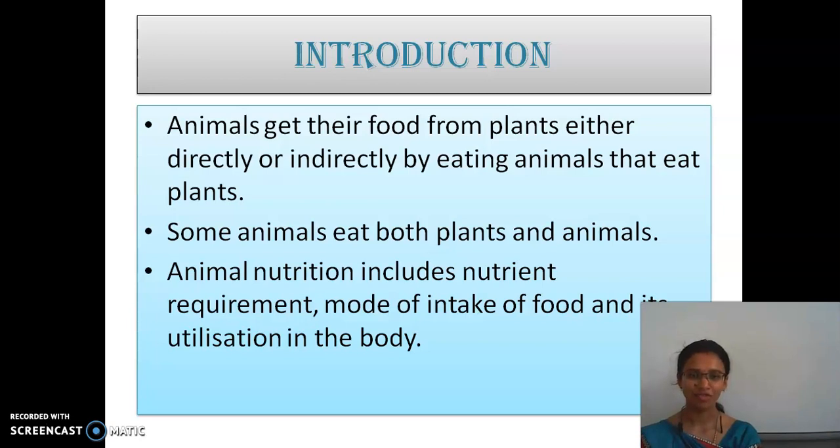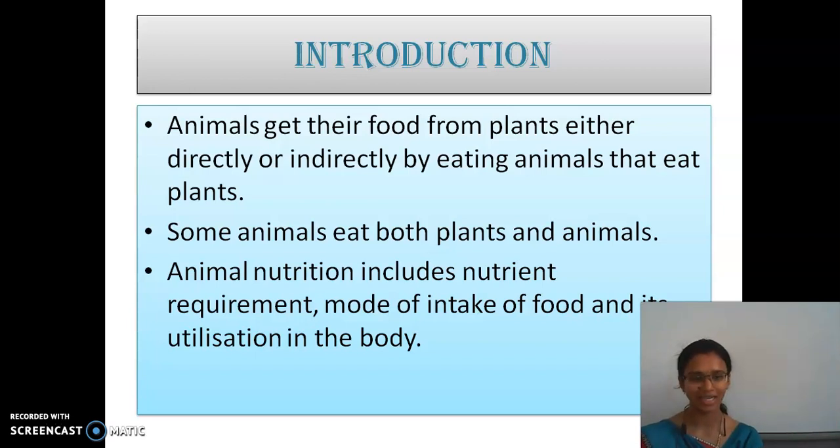So, animals get their food from plants either directly or indirectly. Some animals eat both plants and animals. Who is that animal? We humans, right? So, human beings eat both plants and animals. And then, we are seeing what is the topic of this lesson? Nutrition in animals.